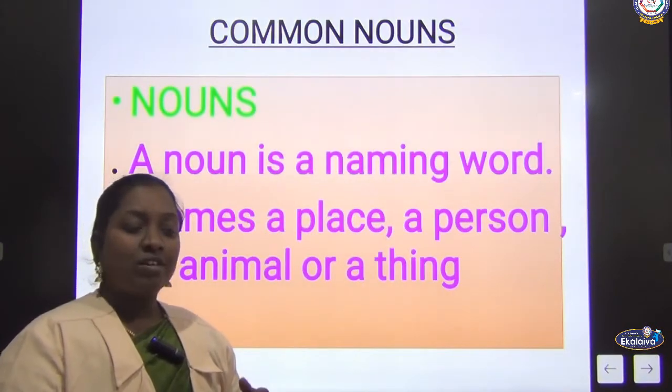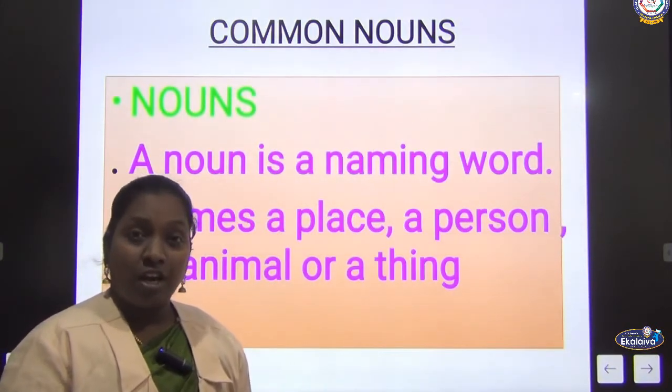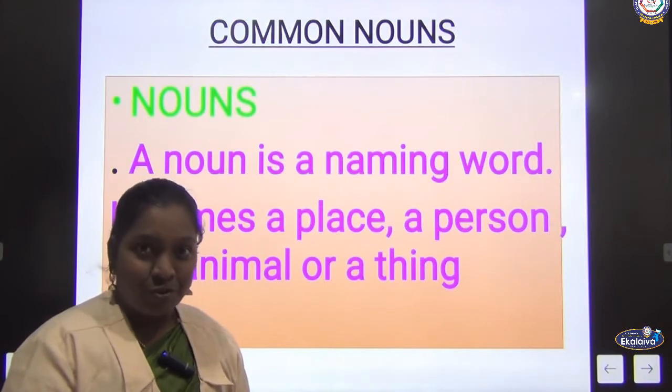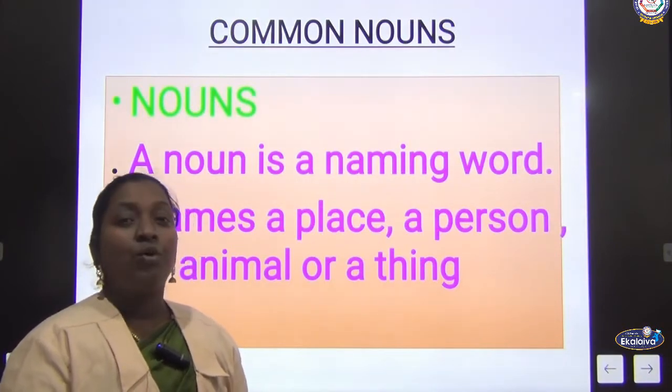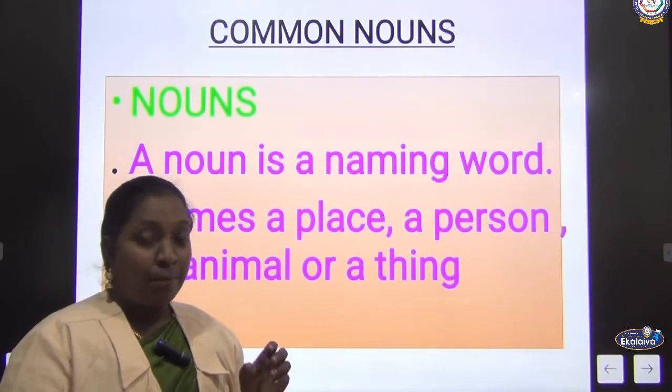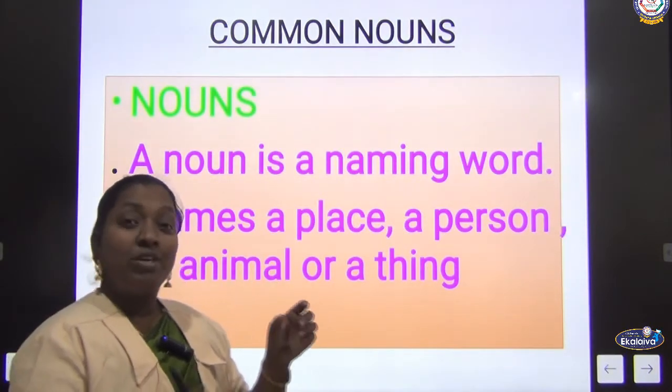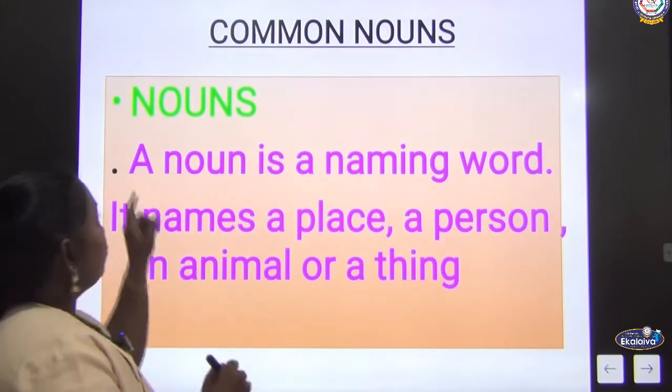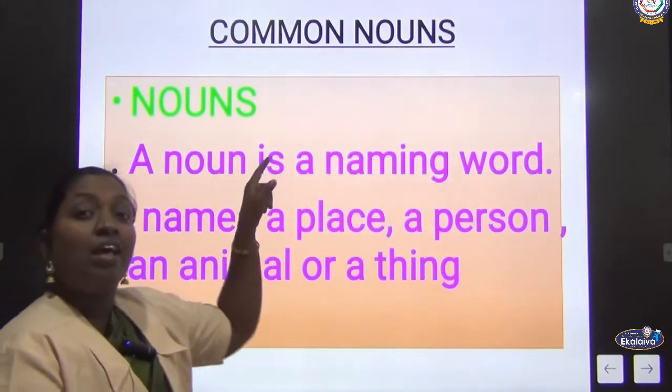Okay? When I ask which place we are in now, we are in the classroom. Isn't it? We are in where? Now we are in the classroom. So you are saying the word, which place? A place, a classroom. So it also contains a name, isn't it? So first of all, noun means it is a naming word.